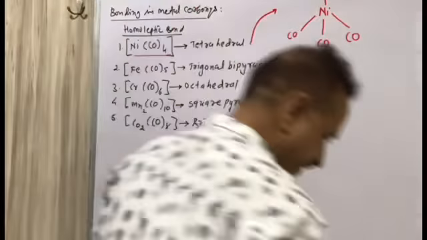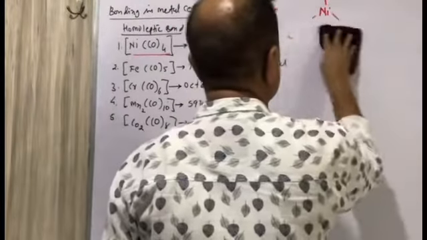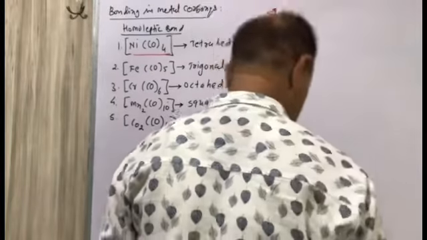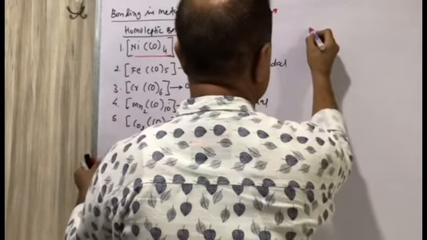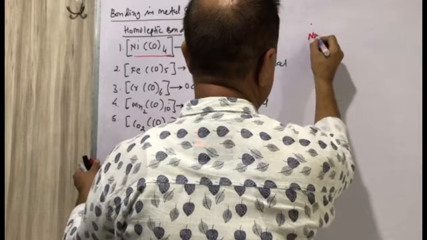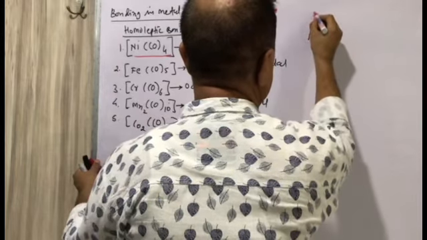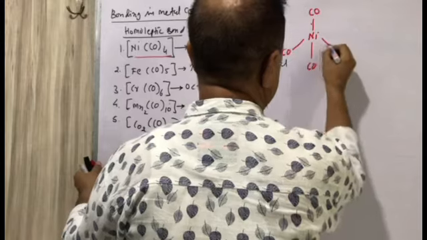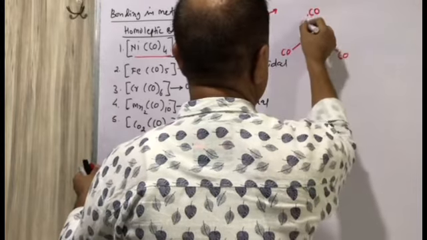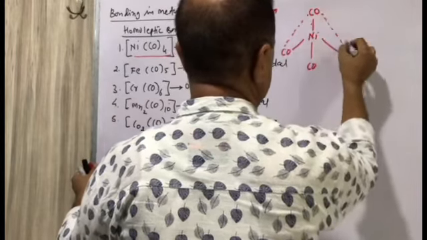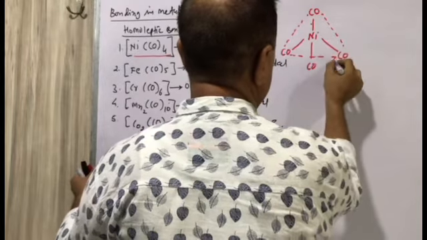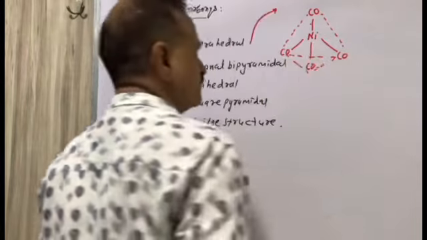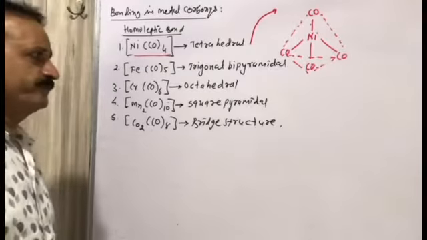If you are not seeing it clearly here, then I am drawing it over here again. This is the tetrahedral shape.